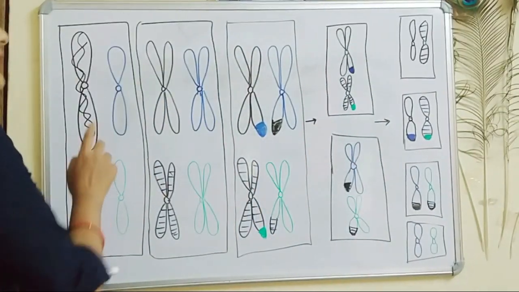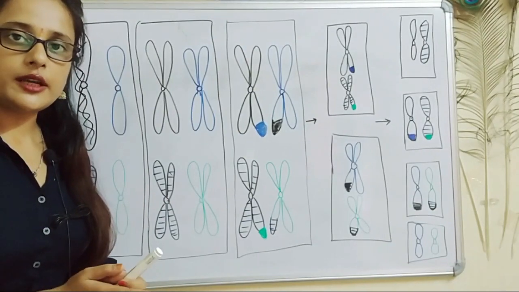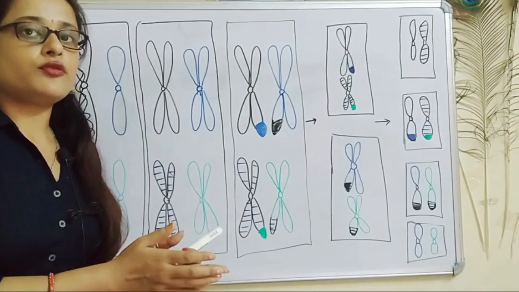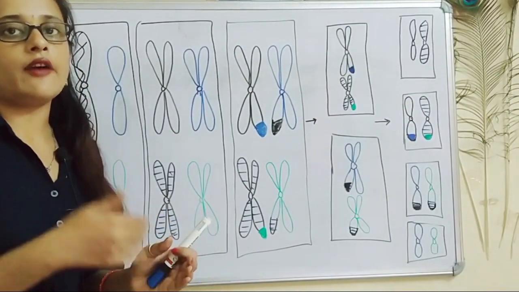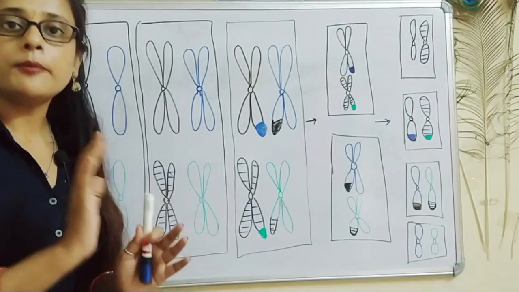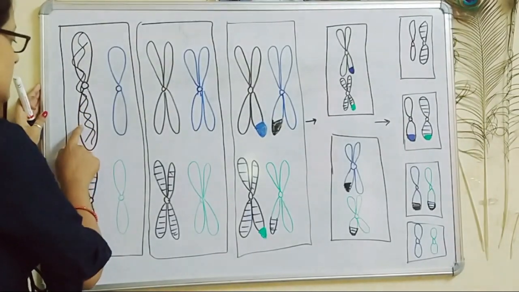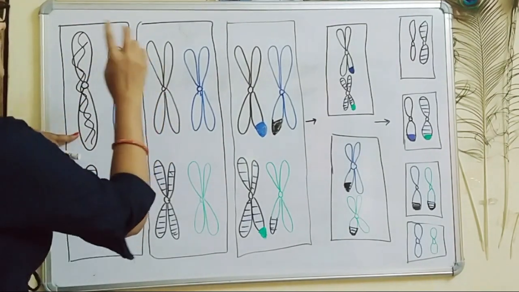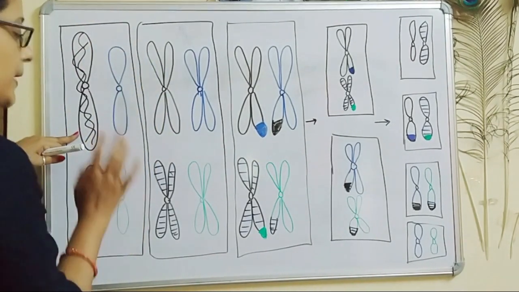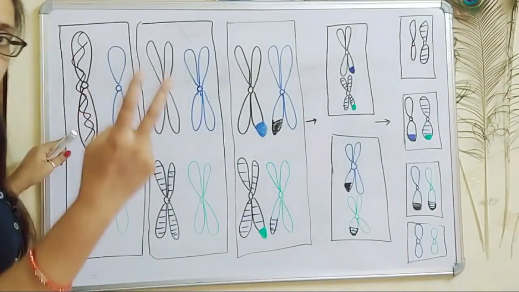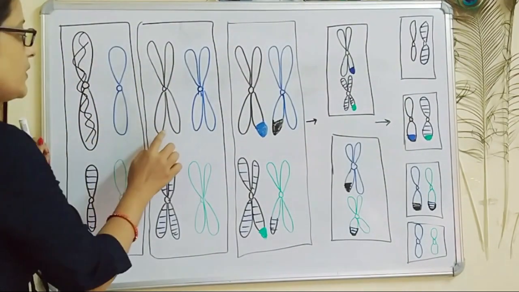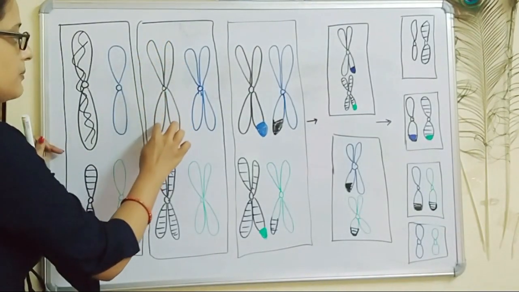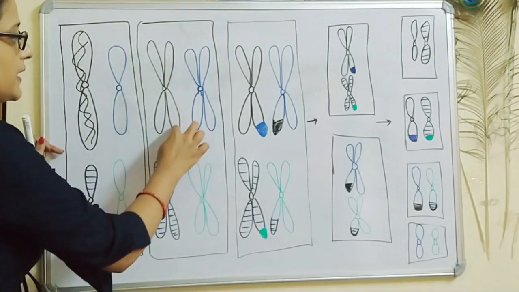When this cell will enter into S phase, replication will take place, that is, the amount of DNA will get doubled. Before S phase, the number of DNA was 46, and after S phase, the number of DNA will be 92. This chromosome means 1 molecule of DNA. When replication takes place, 2 molecules of DNA will be present per chromosome, as a result of which there will be 2 chromatids per chromosome. So this chromosome will have 2 chromatids because this DNA has doubled. So this chromatid means 1 DNA and this chromatid means 1 DNA.